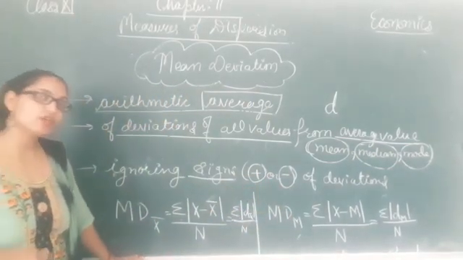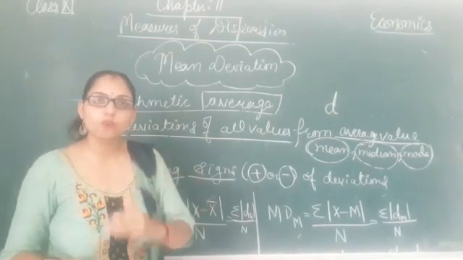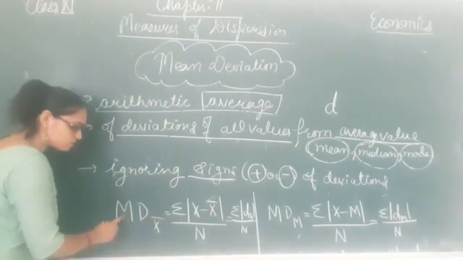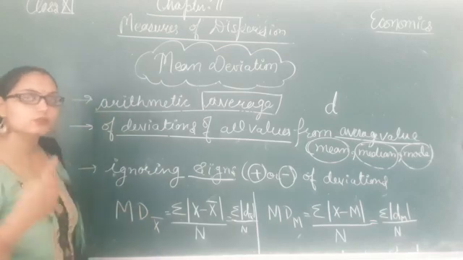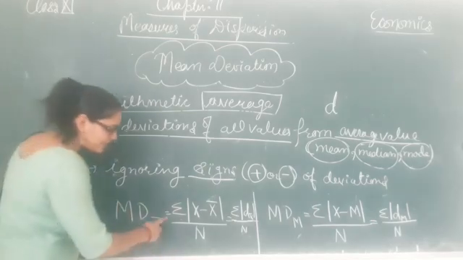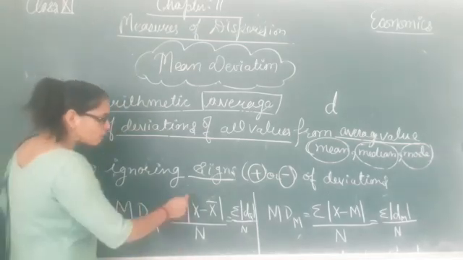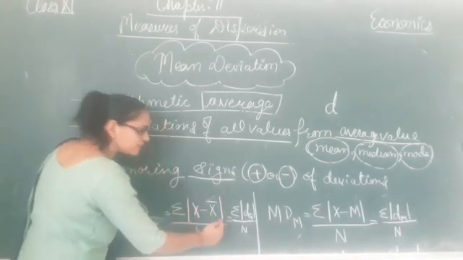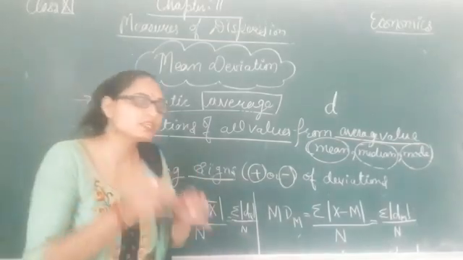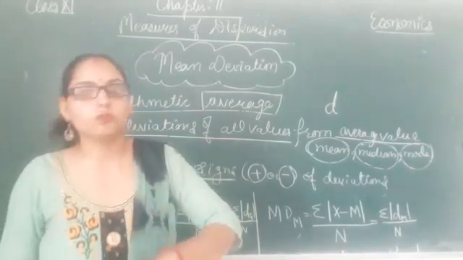Here is the formula written. If we are finding mean deviation from mean, meaning we are finding the difference of all values from the mean and then finding mean deviation, then we will apply this formula. Here MD denotes mean deviation and X bar represents mean. So MD X bar means mean deviation from mean, and the formula is equal to sigma, meaning summation. This sigma sign denotes summation of modulus. These two parallel bars represent modulus. Modulus means any item written inside it will be considered a positive item, whether it's negative or not, it will still be considered positive.